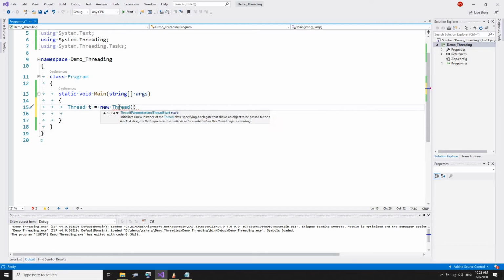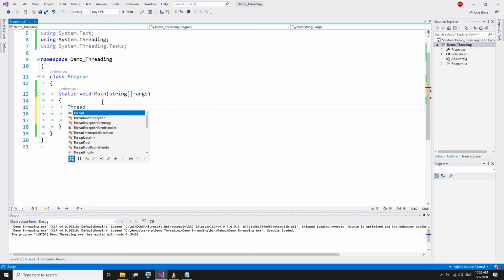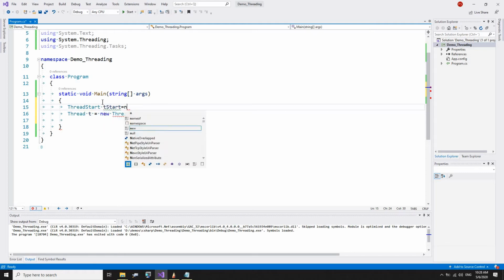So just to keep it simple, we will create an object of thread start delegate. So we can say thread start is a delegate, t start like this equals to new thread start, and then it's a delegate which returns void and takes no parameter.